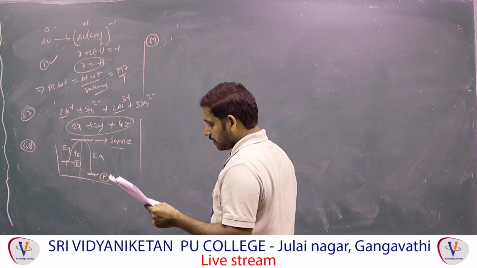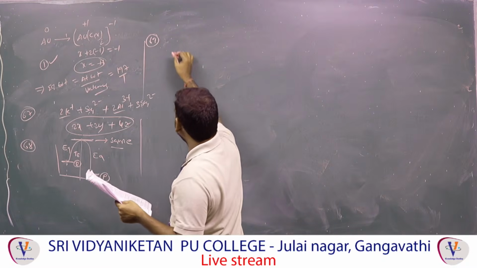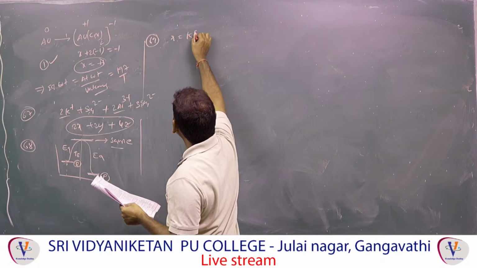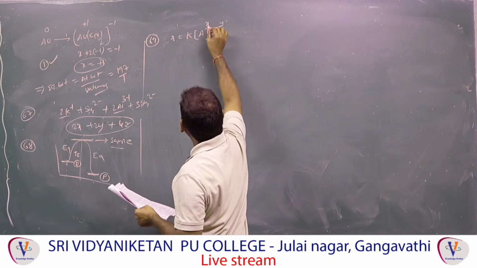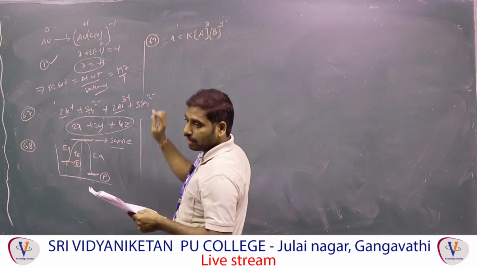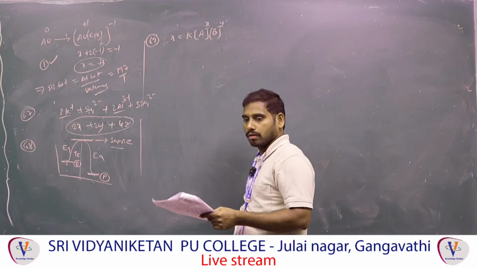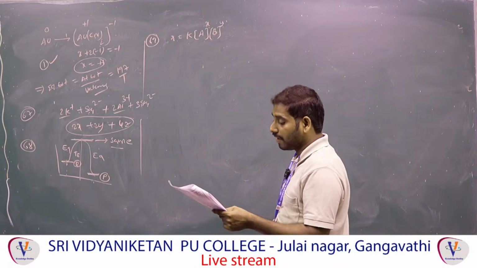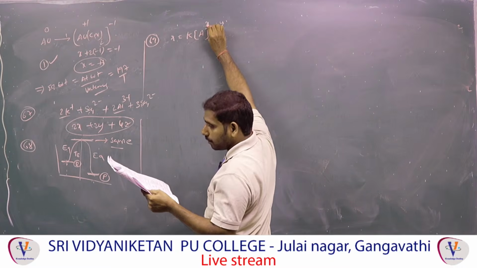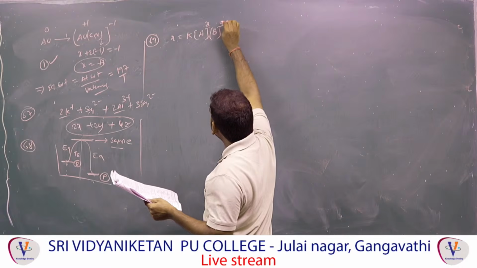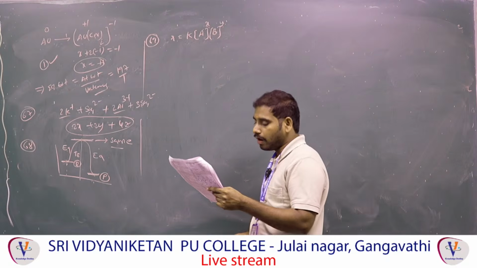69. What they have given: A plus B, the constant they are asking now, right? This is how to find this type of question, very important. First you have to write rate equals K into concentration of A to the power X, concentration of B to the power Y. This is called the stoichiometric ratio, but the stoichiometric ratio is not equal to these powers. These powers are called order. That order we have to calculate, and it is an experimental value. So to find the order X, Y must be constant. To find Y, X must be constant. Like that we have to choose from the given table.